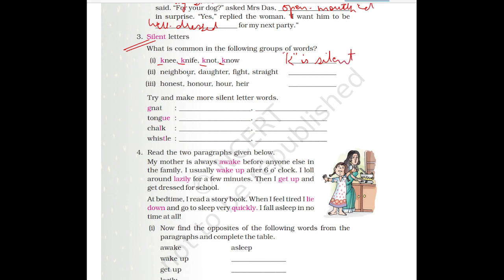Then here, neighbor, daughter, fight, and straight. Here, G is silent in all the four words. Neighbor, daughter, fight, and straight. So you have to write G is silent. Then in the last one, honest, honor, our, hair. Here the letter H is silent. Okay. Try and make more silent words.